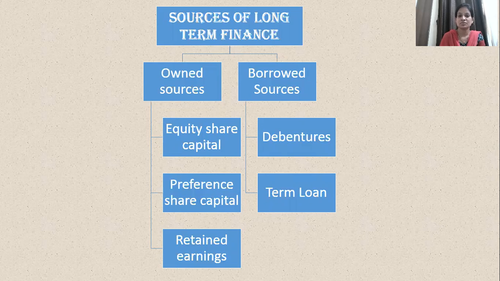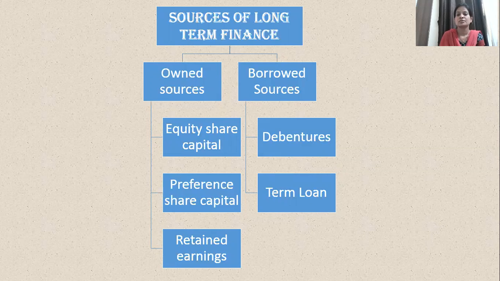So what is the difference in the dividend given to the equity shareholders and preference shareholders? You may be aware that preference shareholders get preferential rights and they get a fixed percentage of dividend, whereas the equity shareholders' dividend rate is not fixed, they get dividend at a fluctuating rate.